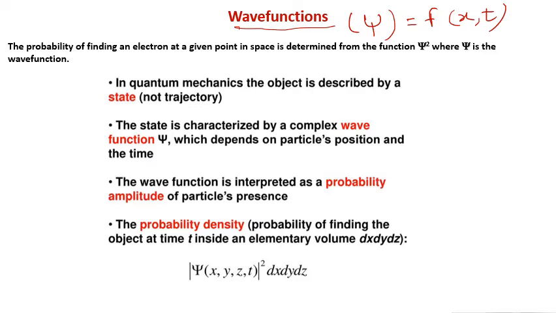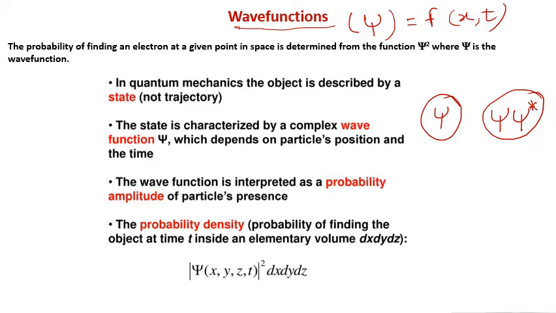The state is characterized by the complex wave function psi. The wave function psi is a complex quantity which by itself has no physical meaning. However, if you multiply psi with its complex conjugate psi star, it gives a real significant value. I will come to this in the later part.